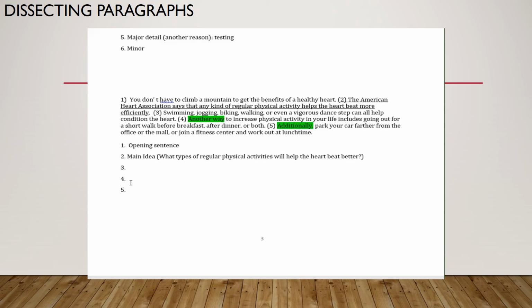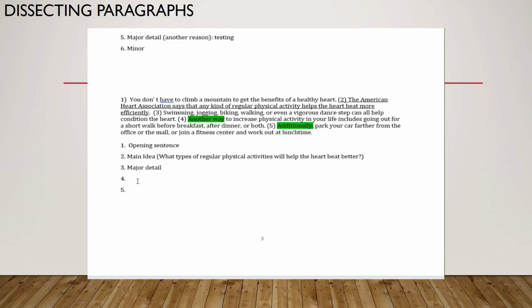Sentence three tells us swimming, jogging, biking. So sentence three answers the question of what type, and it comes right after the main idea. So it's a major detail. Although it doesn't have a transition, you still need to note that any sentence that comes right after the main idea will be the first major detail. And it actually answers the question of what types of physical activities will help the heart beat better. So you don't just look at the transitions, although they will be there 70% of the time to help guide you. Pay attention to the content of the sentence and pay attention to the main idea.